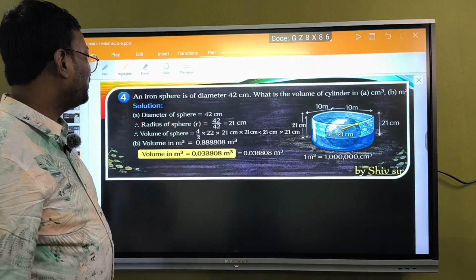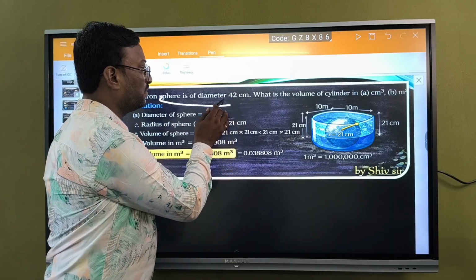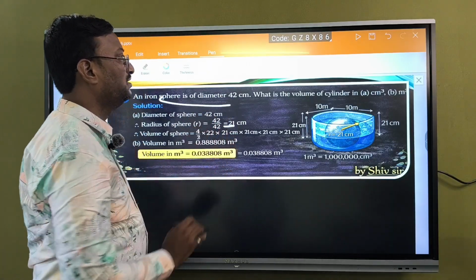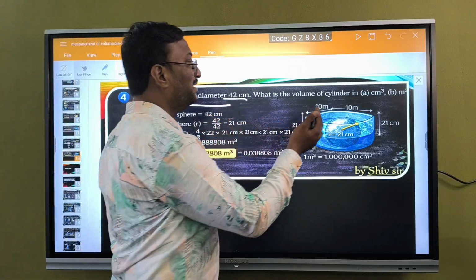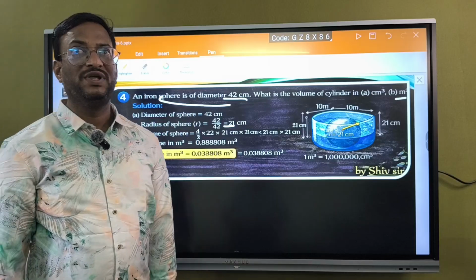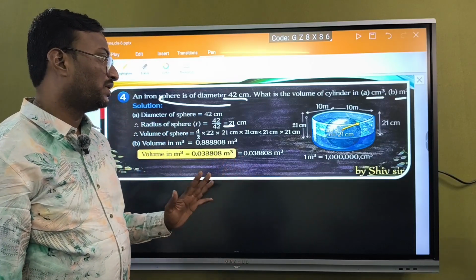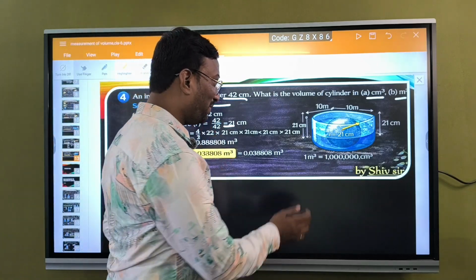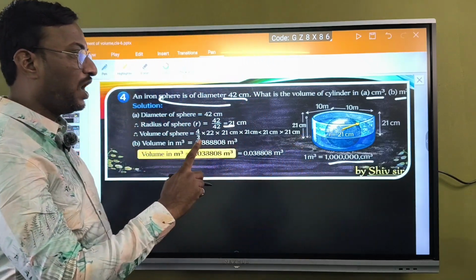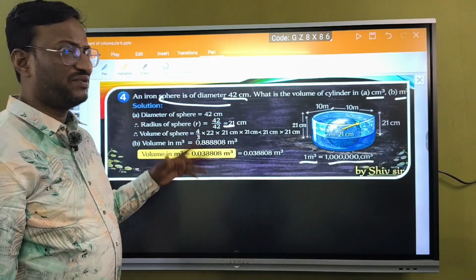And the next one, an iron sphere, he has given the sphere a diameter 42. Diameter 42 means the radius will be half of it, so that is 21 centimeters. What is the volume of the sphere in centimeter cube as well as meter cube? Okay, we need conversions. Conversions are more important. See children, 1 meter cube is equal to 1 followed by 6 zeros centimeter cube. We already discussed in the previous slides.